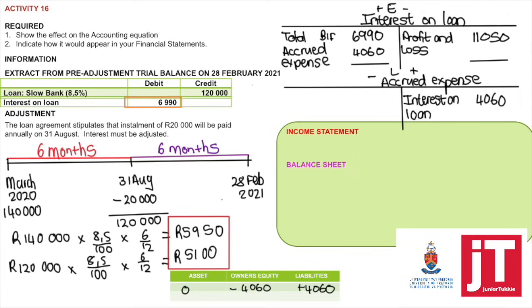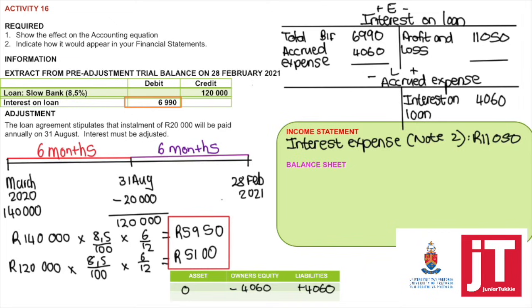To show the effect on the accounting equation, owner's equity minus, liabilities plus. In my income statement, interest expense, note number 2, 11,050. If they didn't ask you the note, it will appear on the income statement as part of interest expense.